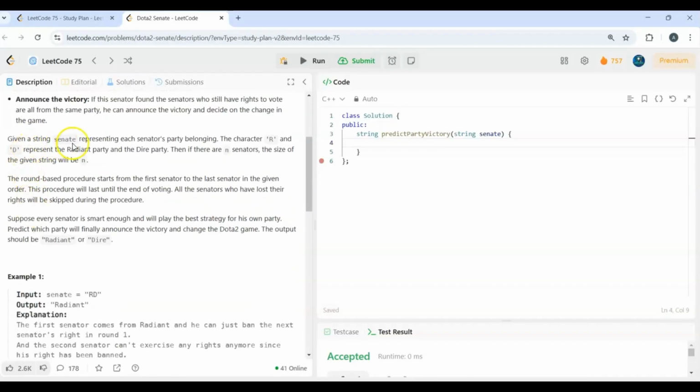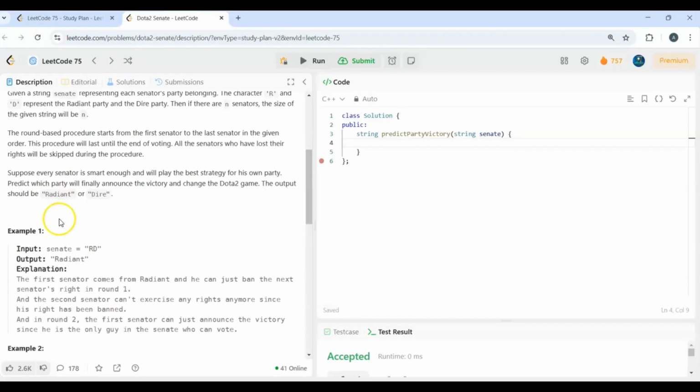So we are given a string senate representing each senator's party belonging. The characters R and D, that is, R represents the Radiant party, D represents the Dire party. If there are n senators, the size of the given string will be n. The round-based procedure starts from the first senator to the last senator in the given order. This procedure will last until the end of voting. All the senators who have lost their rights will be skipped during the procedure. Every senator is smart enough and will play the best strategy for his own party. Predict which party will finally announce the victory and change the Dota 2 game. So the output should be Radiant or Dire.